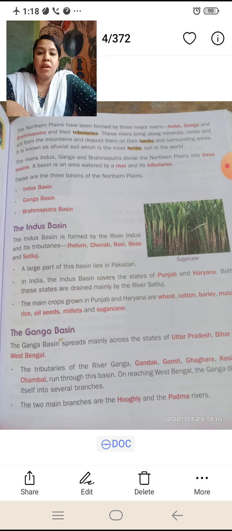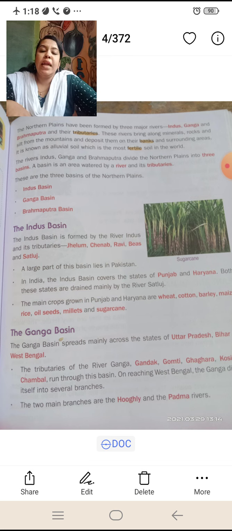They have minerals, rocks and silt from the mountains and deposit them on their banks. Got it? No? The rivers Indus, Ganga and Brahmaputra divided the Northern Plains into three basins. These three rivers have three basins also.